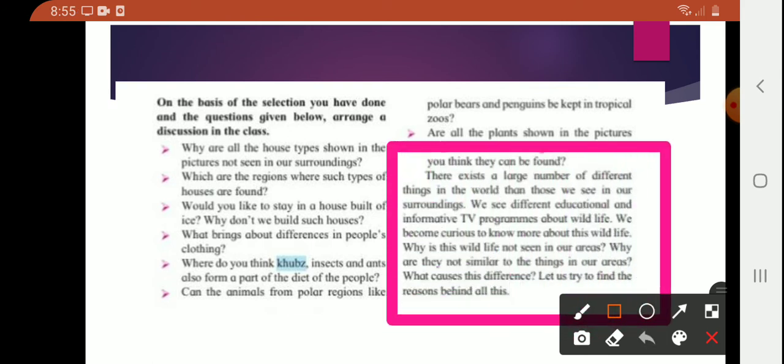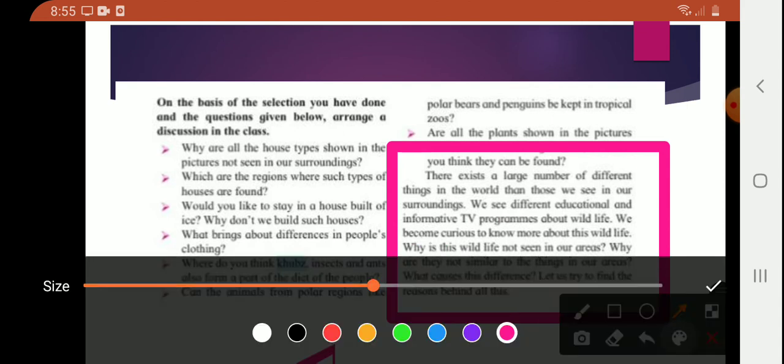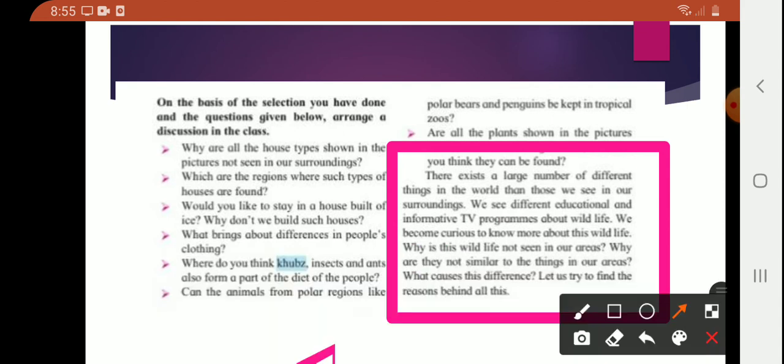So from here we have the lesson. There exists a large number of different things in the world, other than those we see in our surroundings.